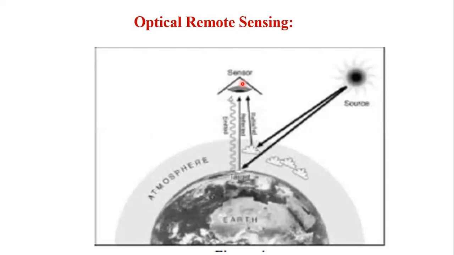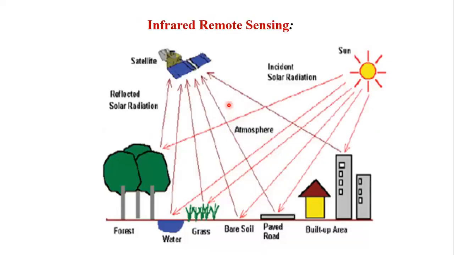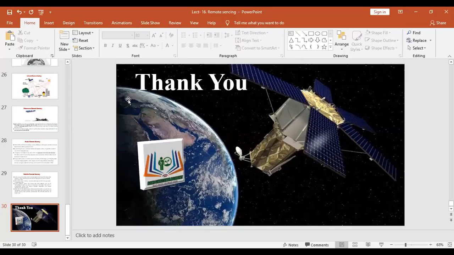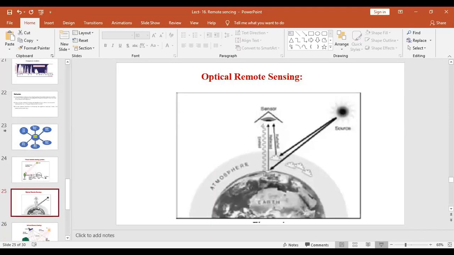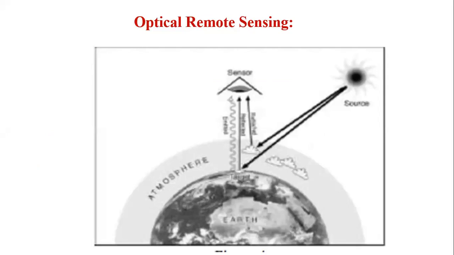Mostly, the wavelength region extends over the visible and near infrared rays to shorter wavelength, shortwave infrared radiation. In that range we can use optical remote sensing. So in which regions can we use optical remote sensing? In the visible, near infrared, and shortwave infrared regions.